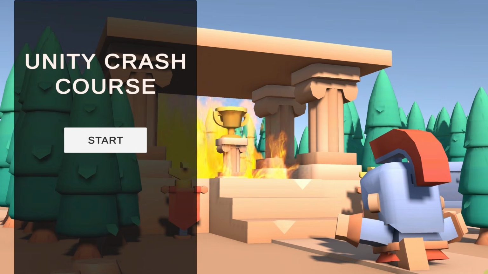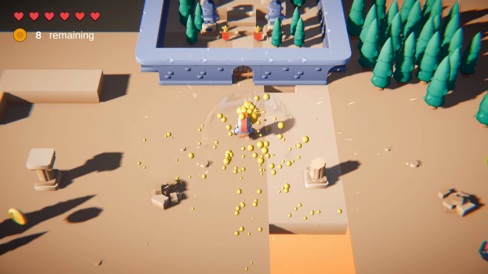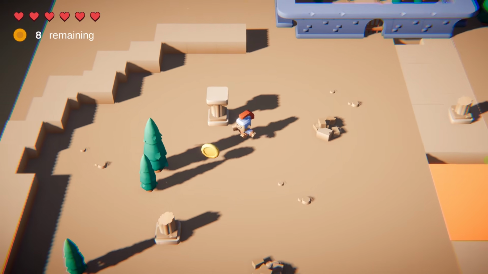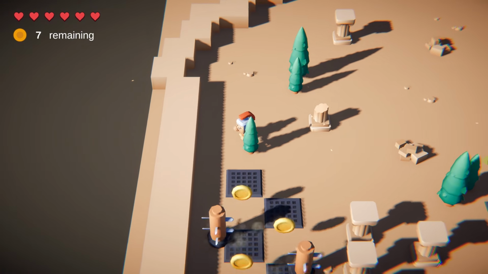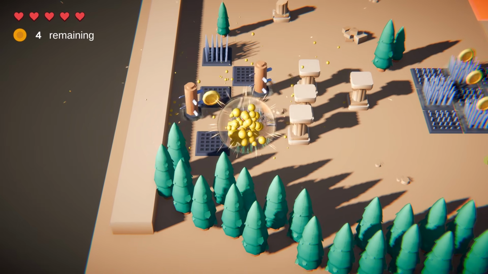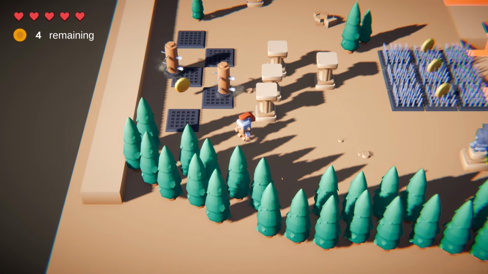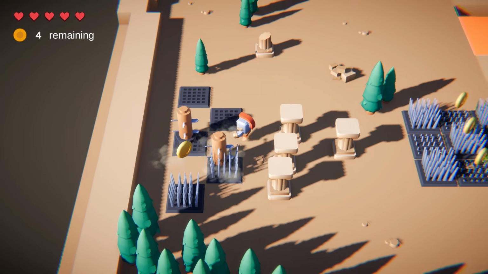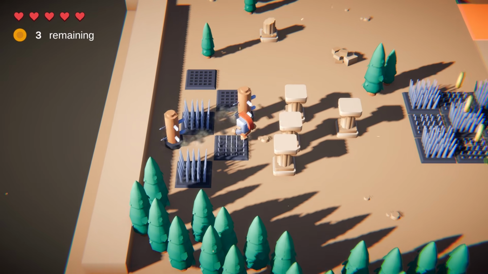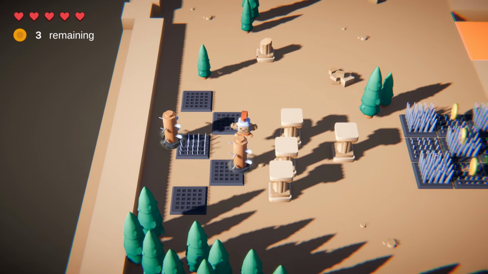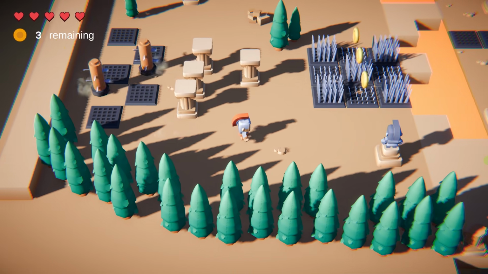Then we'll create a simple mission system where you have to collect all the coins to unlock the exit of the level. Once the exit has been unlocked, you will be able to go through the gate and go to the next level. This is a strong foundation to build upon, and you can apply the principles that we're going to see in any game project you can think of.